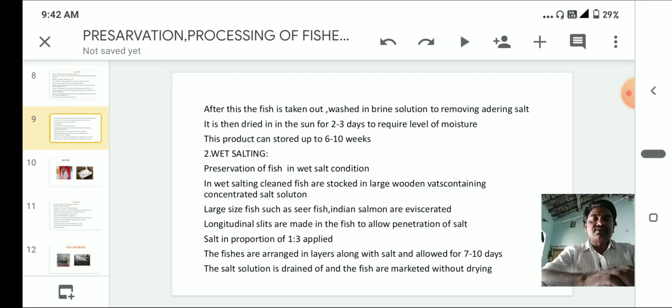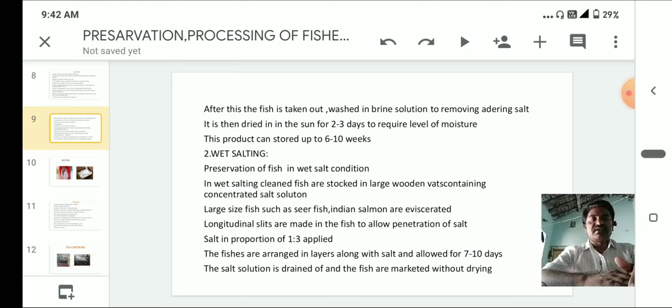It is then dried in the sun for 2 to 3 days to the required level of moisture. This product can be stored for up to 6 to 10 weeks. So this is about dry salting.